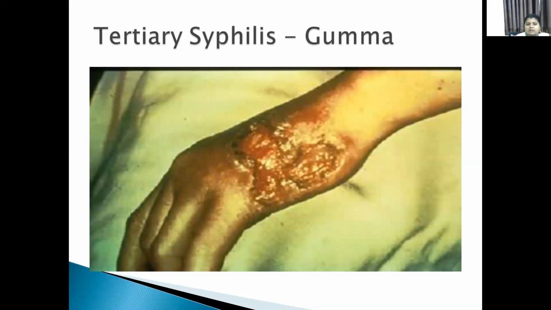Sometimes after this, some quiescence is also seen. After some decades of initial infection, we can observe late tertiary syphilis or quaternary syphilis. In this case, the clinical manifestations are mainly neurological, like general paralysis of the insane and tabes dorsalis. Here also, serological diagnosis is very important for detection of syphilis.